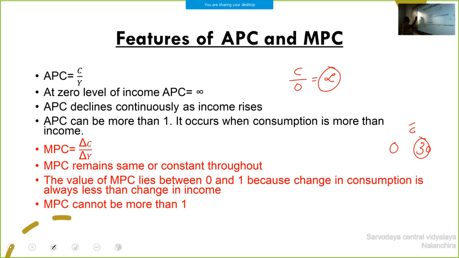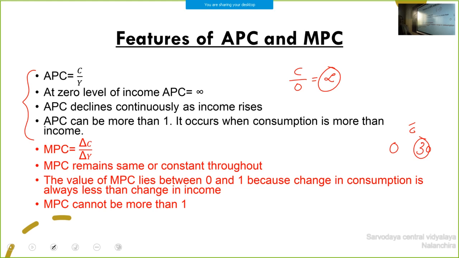Okay, so at least these features you have to study. First you have to write the formula for APC, C by Y. Then at 0 level of income, what is the value of APC? Then APC declines continuously as income rises. APC can be more than 1. It occurs when consumption is more than income. Clear? These are some main features we can take. There are some more features, but at least these you have to study.